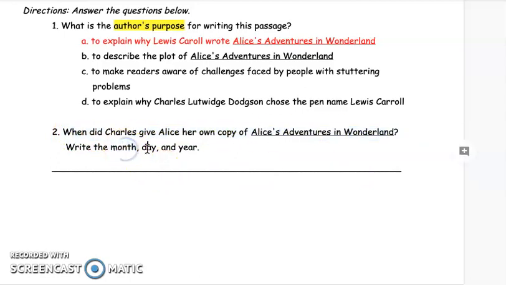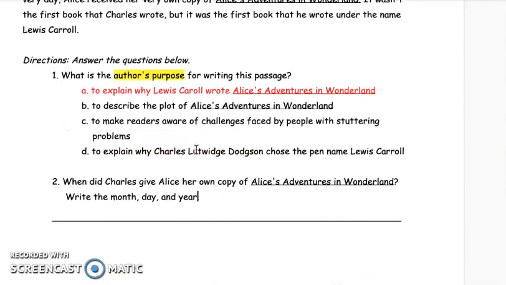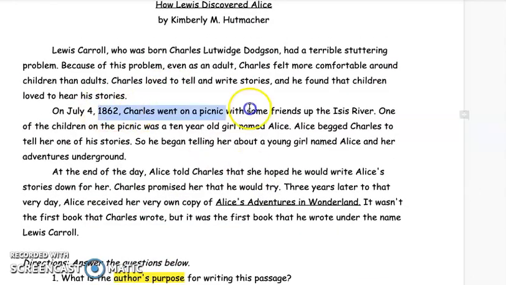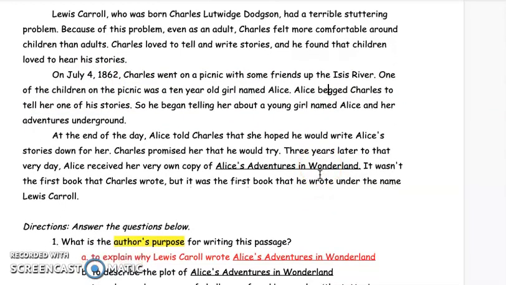Number 2, when did Charles give Alice her own copy of Alice's Adventures in Wonderland? Write the month, day, and the year. Okay, so let's look back. This is about when Charles gave the book to Alice, not when he met her, not when he went to the picnic, but when did he give it? So we got to do a little bit of digging here. Well, we know that they met on July 4th, 1862.